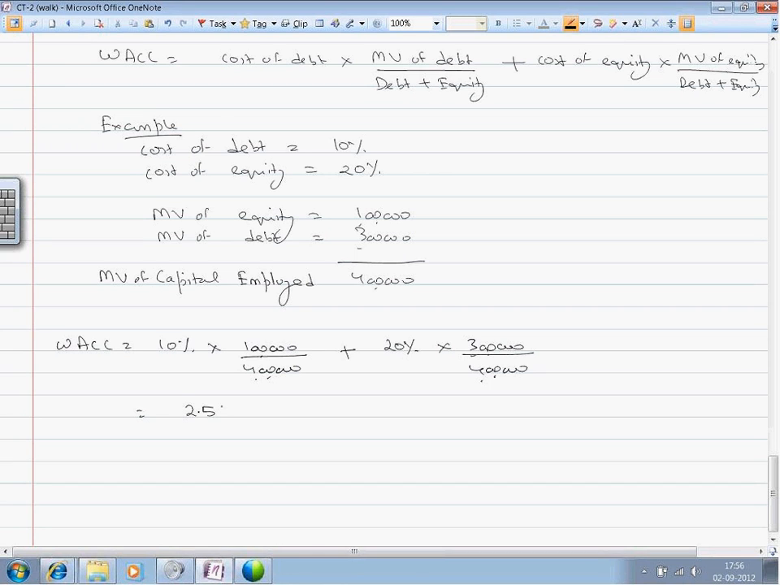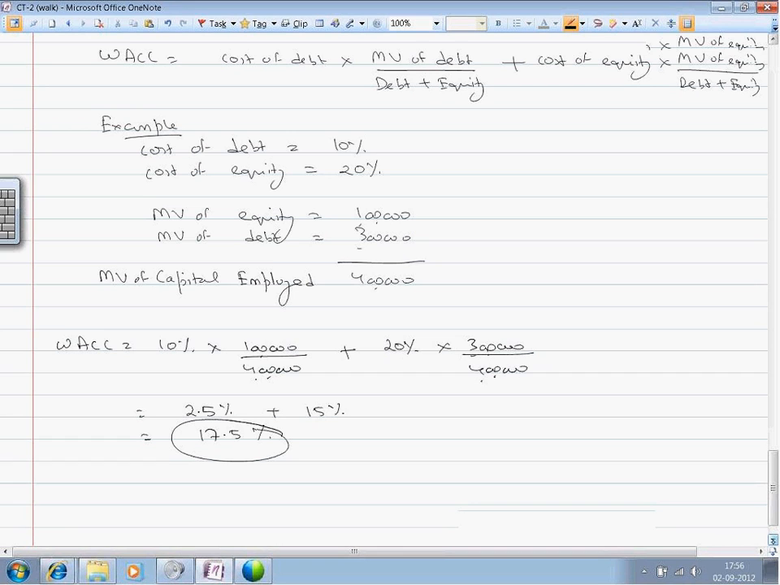We computed 2.5% plus 15%, which makes a total of 17.5%. This 17.5% is the weighted average cost of capital.